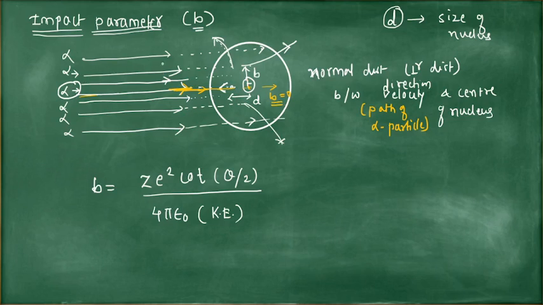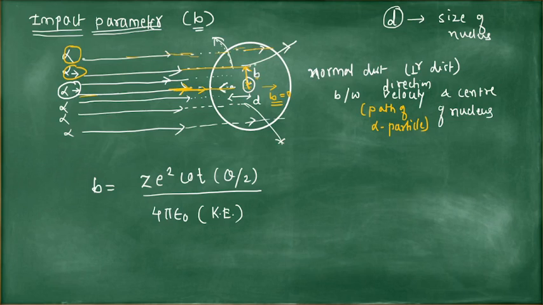If you consider this alpha particle, then here the distance B is not equal to 0. This is the impact parameter. If you consider this alpha particle, this B is very large. So there is no deviation. So there is no effect on this alpha particle.